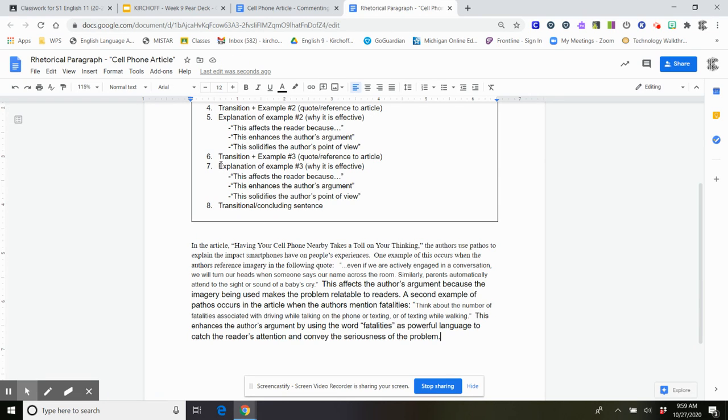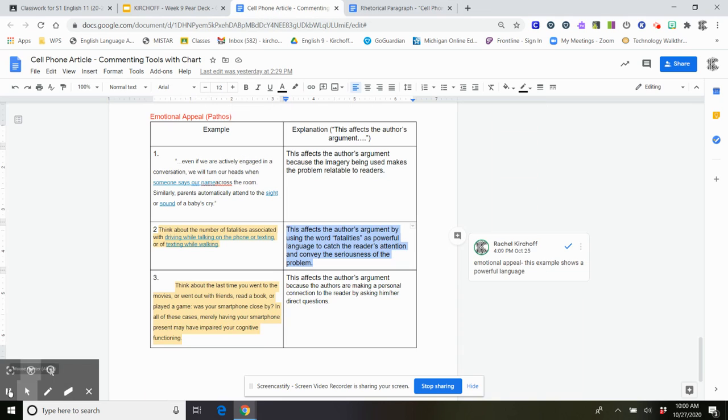So then I'll look at sentence 6 and again, go through the same process. So I need a transition and then I'll go right into my quote. So far for my transitions, I've said one example, a second example, and now I'll maybe do the final example of the author's use of pathos happens when, and now I need to look at my quote here.